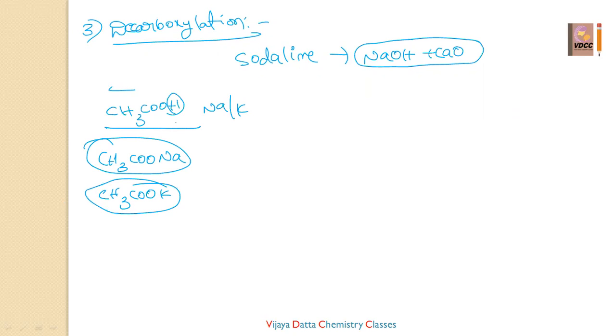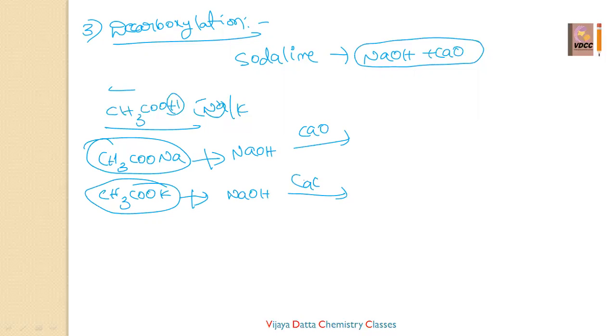Salts of acetic acid: hydrogen is replaced with some metal, then those are said to be salts. Any acid, if one of the hydrogens is replaced with some metal, those are said to be salts. Here the name of this compound is sodium acetate. This is potassium acetate. These two are reacting with soda lime, that is NaOH in presence of calcium oxide. Potassium acetate is reacting with sodium hydroxide in presence of calcium oxide.